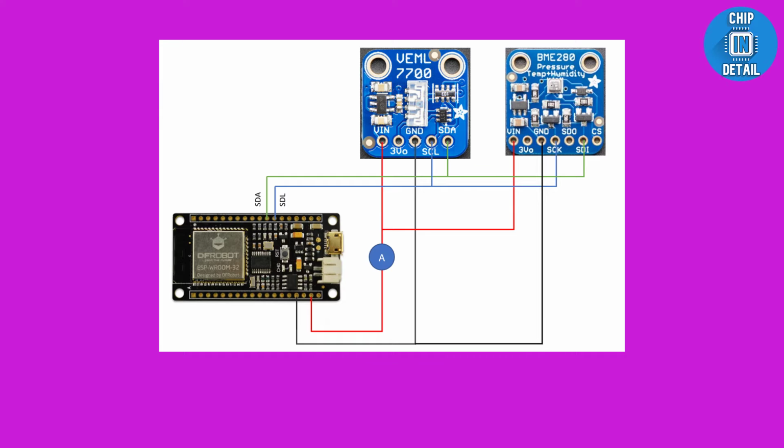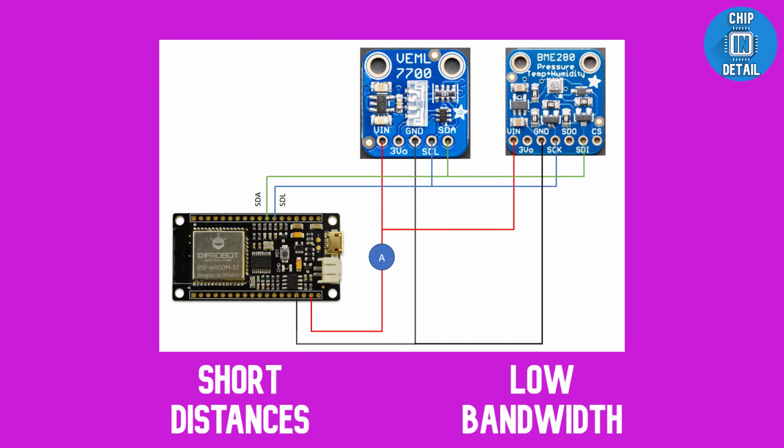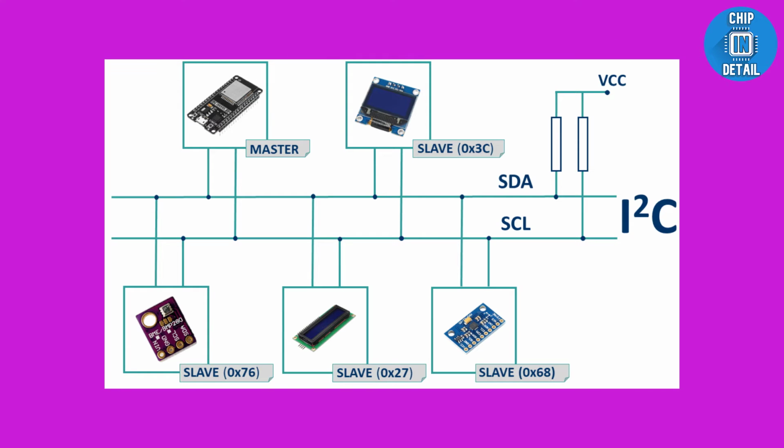I2C is an onboard communication protocol that is ideal for short distances and low bandwidth. It has a master-slave architecture in which all slaves are connected to the master via two lines. They are serial data line and serial clock line.